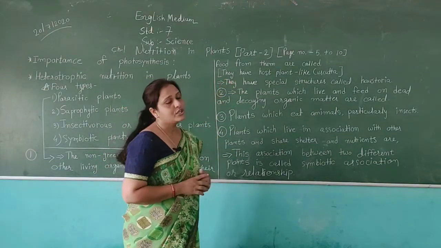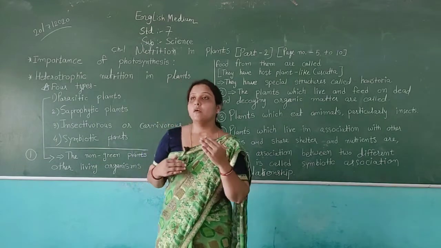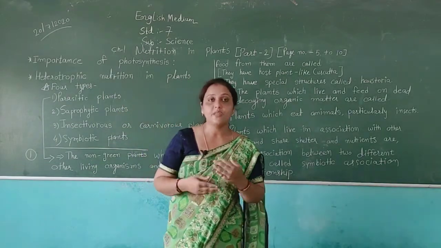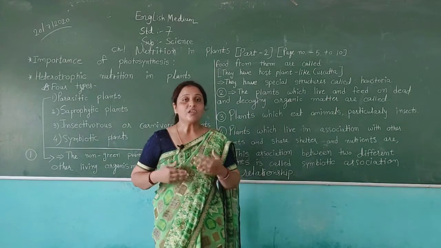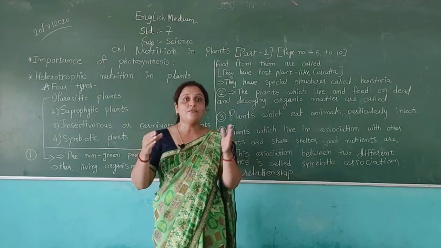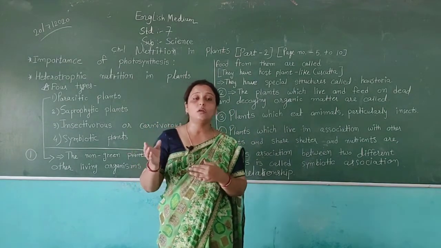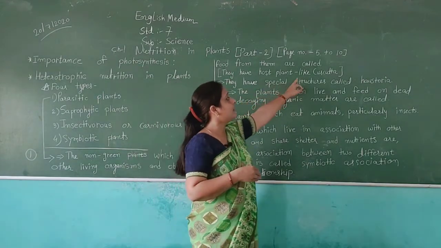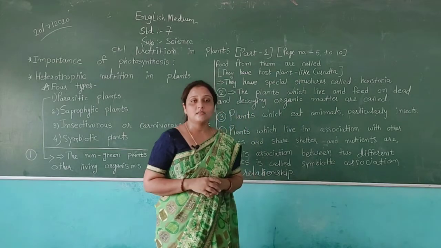They have a host plant. Because parasitic plants live on other living organisms, they need support to live, and the plant on which they live is called the host. For example, Cuscuta.